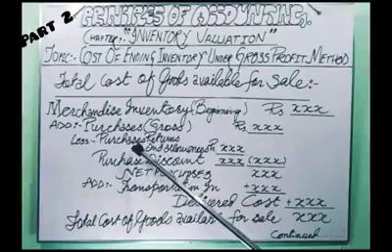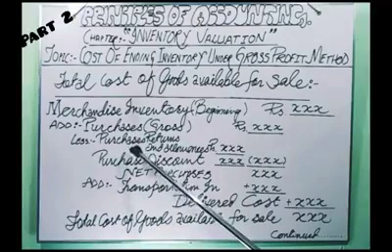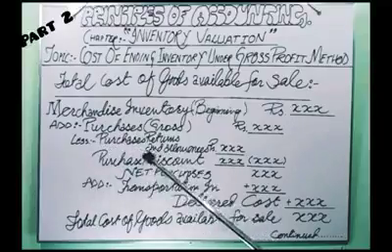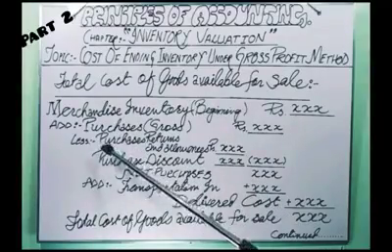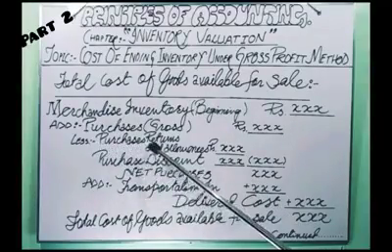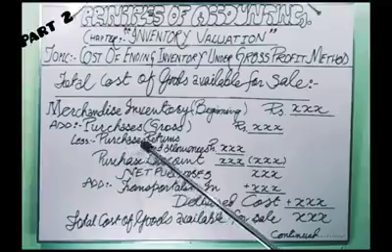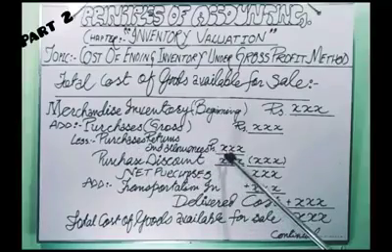The merchandise was not up to mark, up to order. So we are going to return to our suppliers. It is called purchase returns and allowances. The amount of purchase returns we have made, if we have made, it is not necessary that every time we are having purchase returns and allowances. If we are having purchase returns and allowances, then we have to put the value over here.